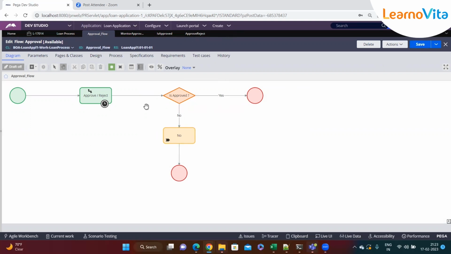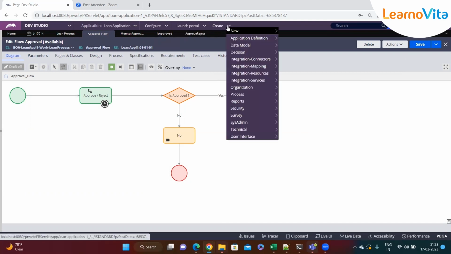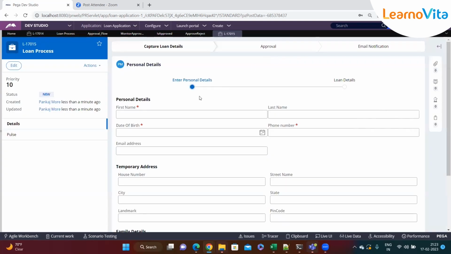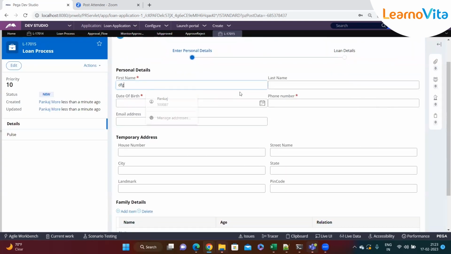Now, of course, I've saved it. So now we'll see whether it's working as expected, whether the functionality is reached or not. This time, let's say the person is applying for a loan and fills in the details.